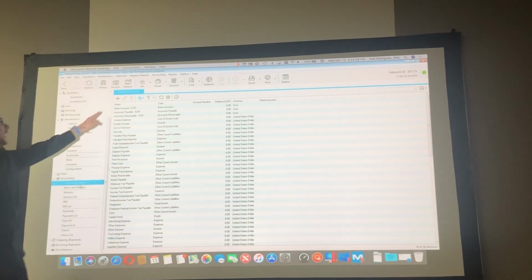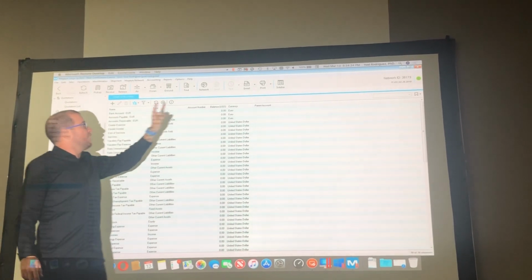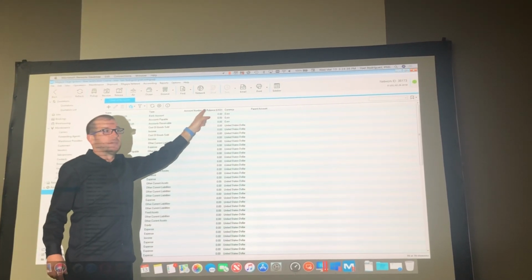If you see, you have an account name, you have an account type, and then you have the account number and currency.